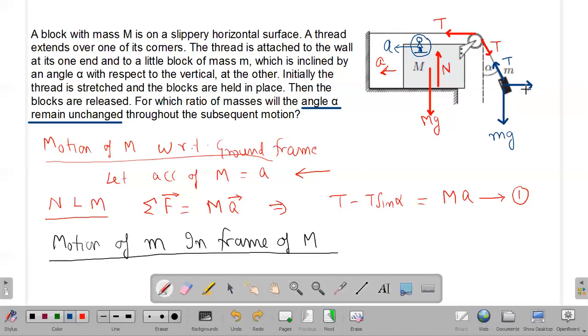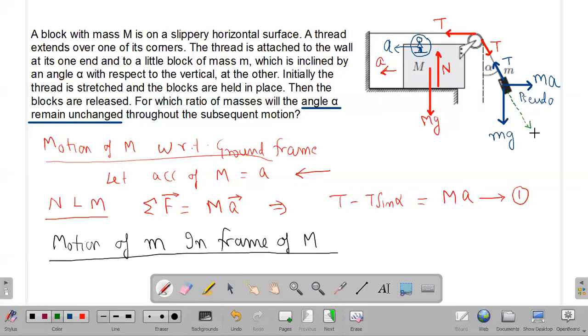So this pseudo force on the mass small m, according to the basic theory of pseudo force, should be equal to the mass of the object and the acceleration of the reference frame, which is capital M, that is A. That is the pseudo force on mass small m. Now if angle alpha has to remain constant, as per the statement given in this question, then the only possibility for the motion of small m is down the plane, that is along this string.